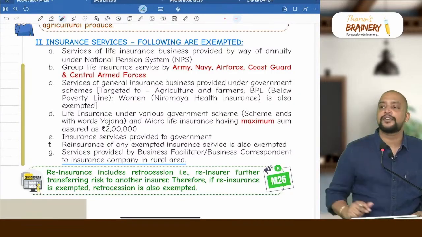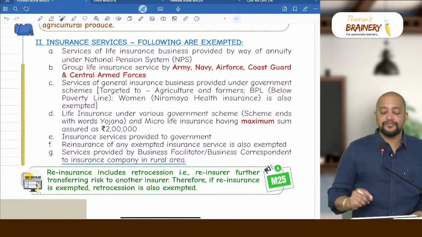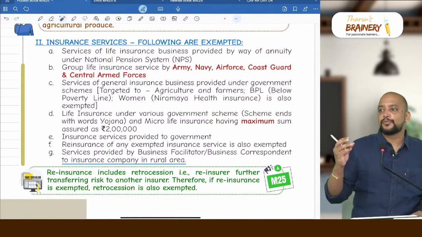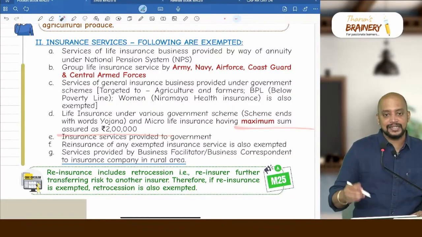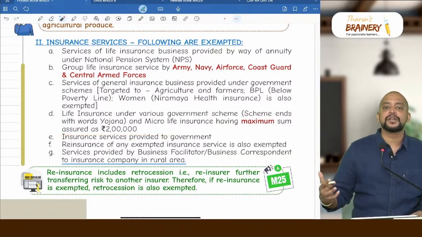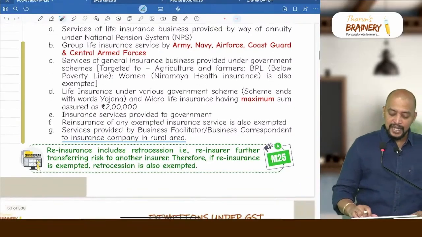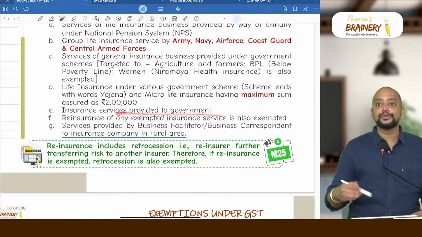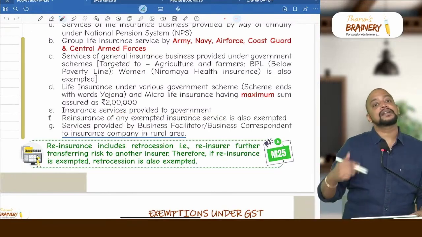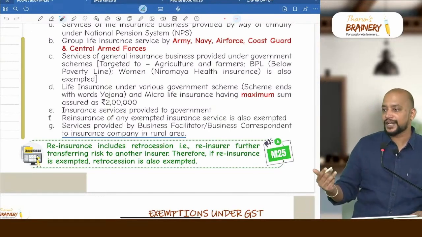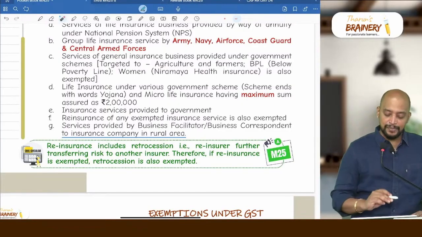Apart from that, we have to remember one more point, that is micro life insurance. Micro life insurance means small premiums will be collected, where the sum assured does not exceed 2 lakhs, means the maximum sum assured will be 2 lakhs. So the premium collected will be exempted. Then insurance services provided to government is exempted, which means government also will take insurance on the property or insurance on the life of the people. So that premium paid by them will be exempted.